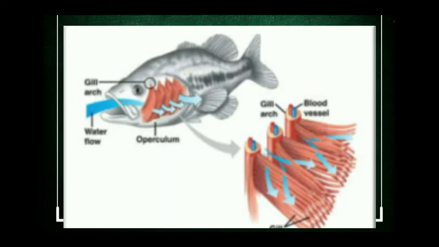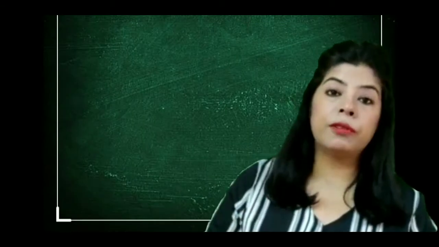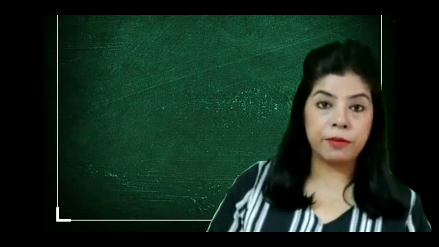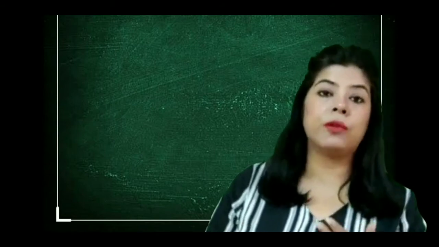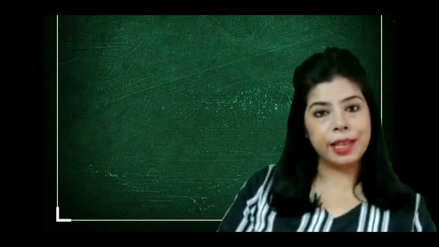That is, the oxygen which is there in the water is taken up by the gill, and the carbon dioxide which is there in the blood capillaries of the gills is given back to the water, and this carbon dioxide containing water comes out through the gills. This kind of respiration in fishes is known as branchial respiration. So this is a mode of respiration in aquatic animals like fishes. That is, through the gills, the exchange of oxygen and carbon dioxide takes place.